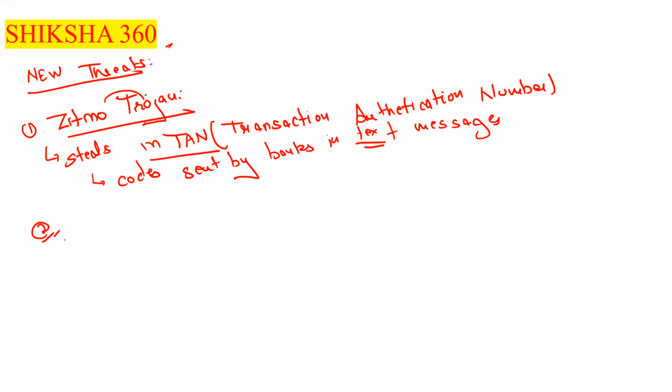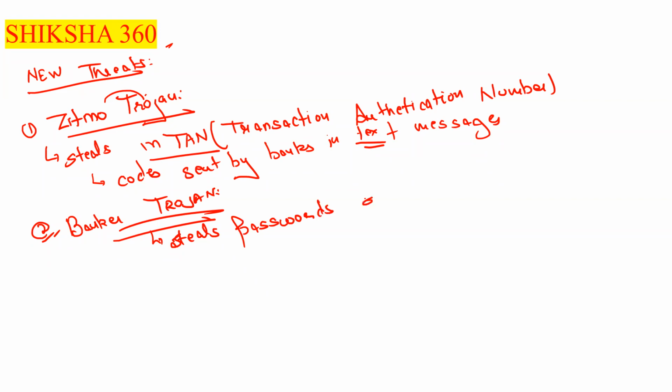Next one which we have to discuss is the banker Trojan. What does the banker Trojan do? It steals passwords and other sensitive information. That comes under the banker Trojan.